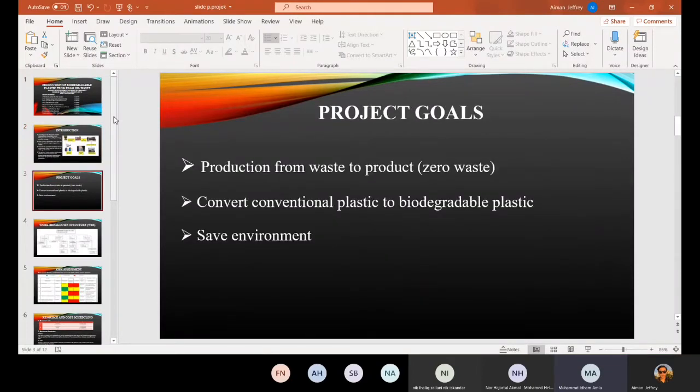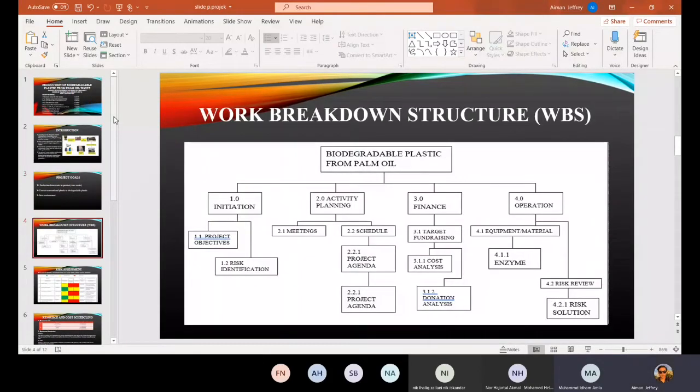There are three project goals in our project. Firstly, production from oil waste to biodegradable product, which is zero waste. Next is to convert conventional plastic to biodegradable plastic. The last one is to save our environment. Next slide, work breakdown structure, WBS.